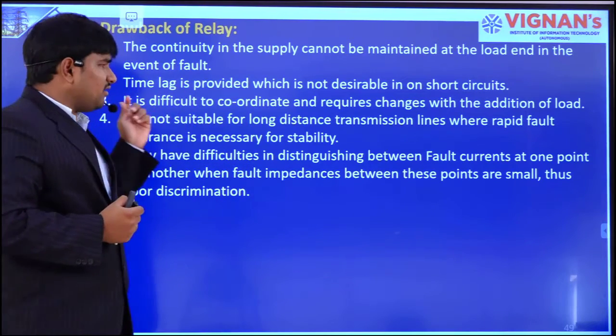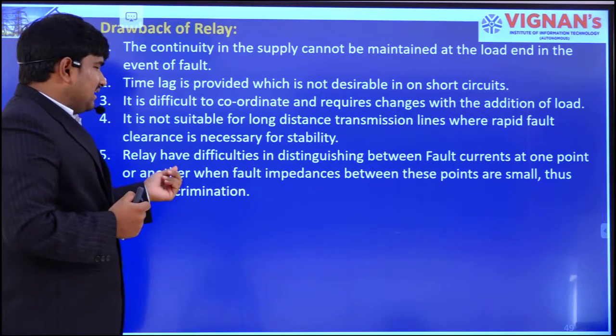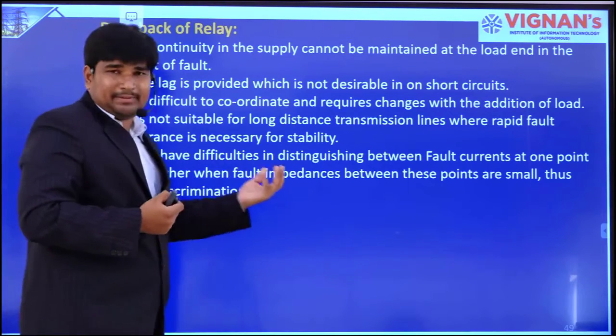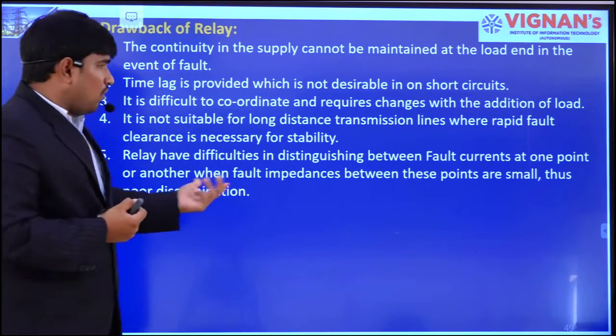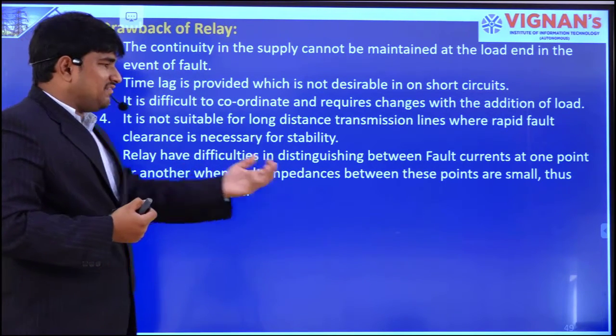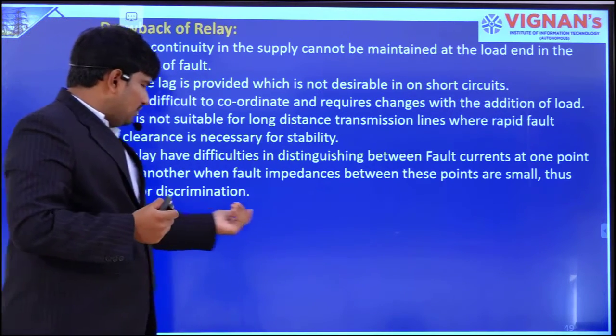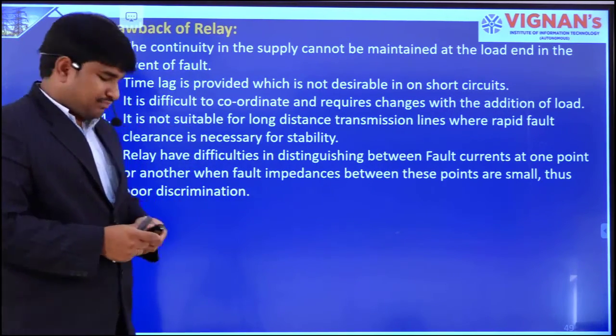That's why it is not used for long distance transmission lines. And the relay has difficulty distinguishing between fault currents at one point or another when the fault is between 3 points or small. Thus, poor discrimination occurs.